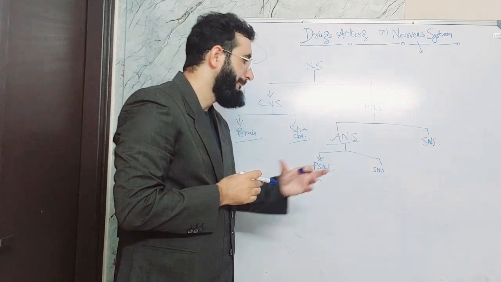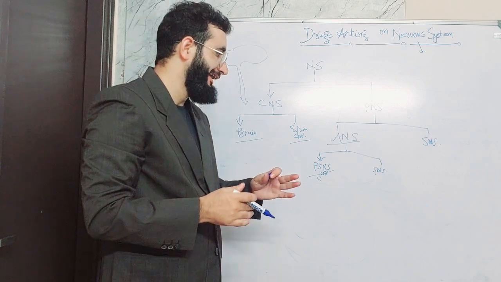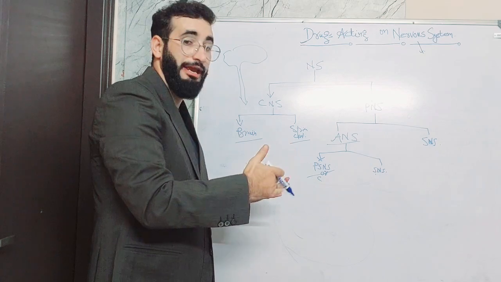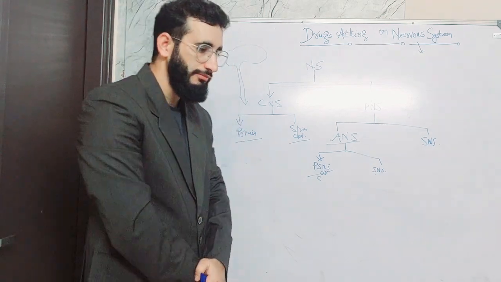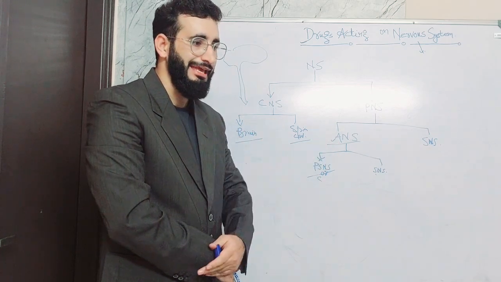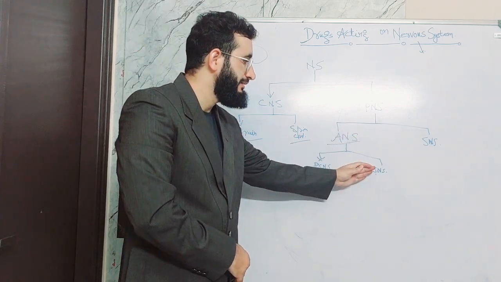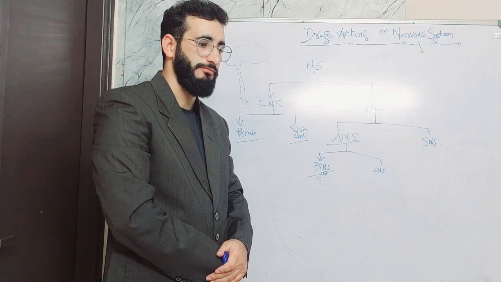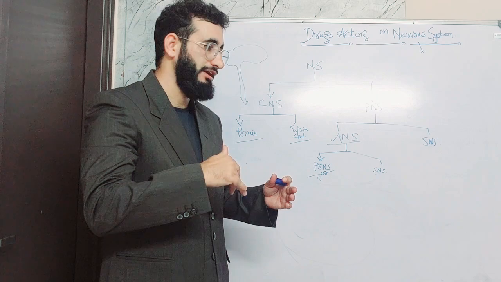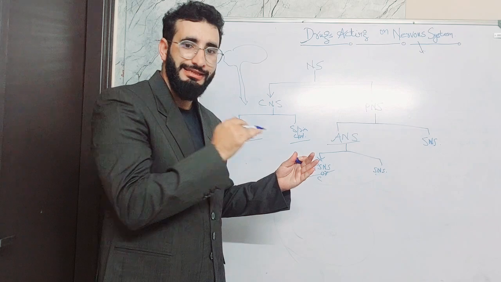Okay, and the sympathetic nervous system is also called the adrenergic nervous system, and it works when the body is in the active form or in some emergency. For example, someone sees a lion. At that time, the body is in a state of emergency, and the sympathetic nervous system will activate. So that's why it's also called fight and flight, the fight and flight responses.